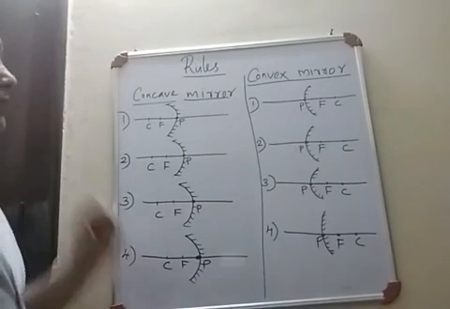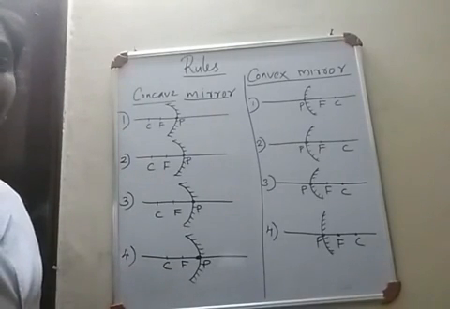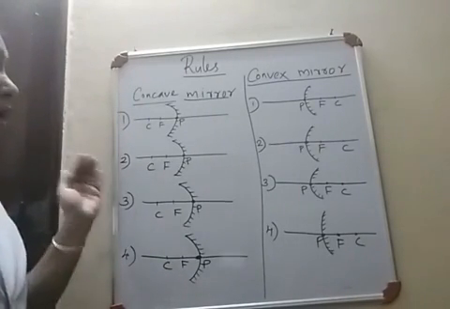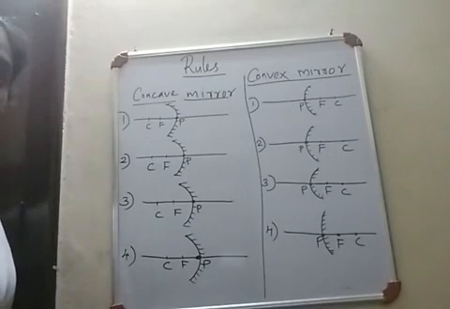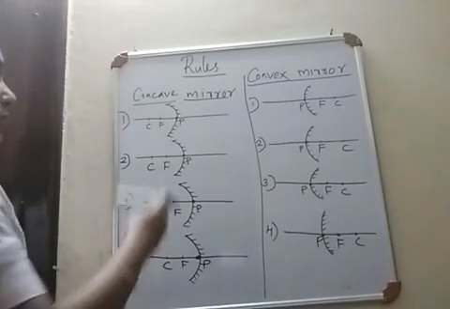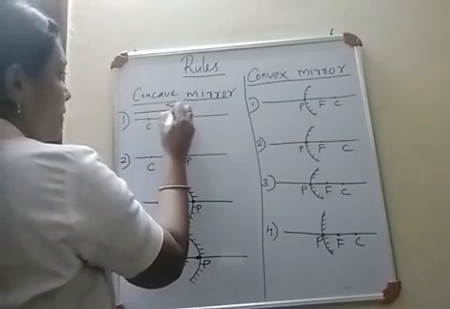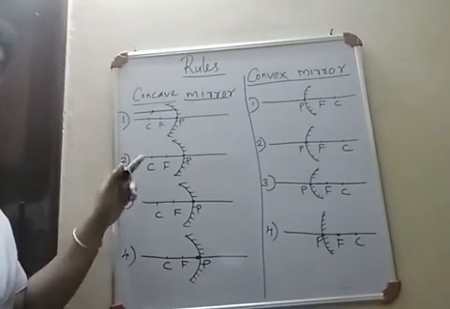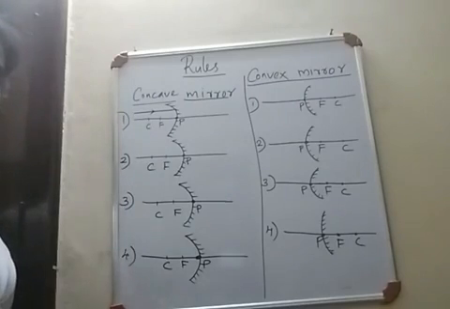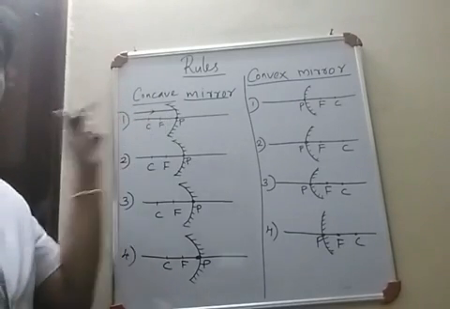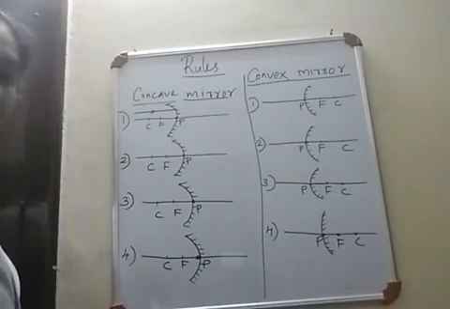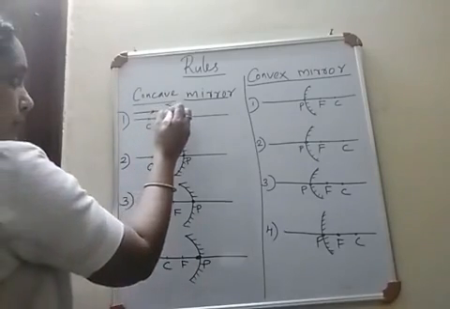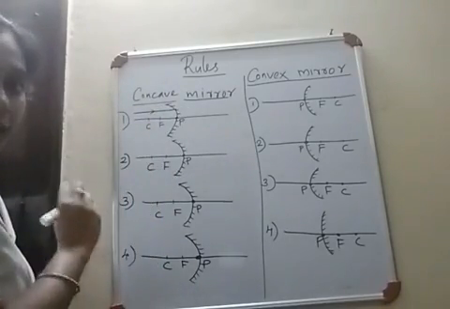Okay, so first we are discussing the light rays which are incident on the mirror parallel to the principal axis. Okay, so consider this light ray. This light ray is incident on the mirror parallel to the principal axis. So whenever this light ray is incident on a mirror, after reflection, what is the path of the light ray?